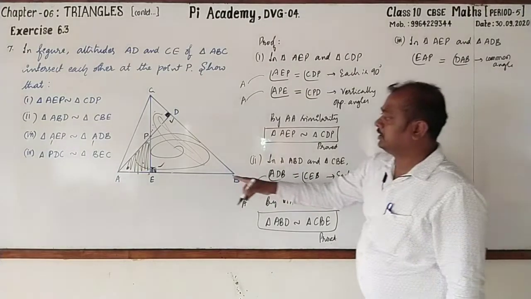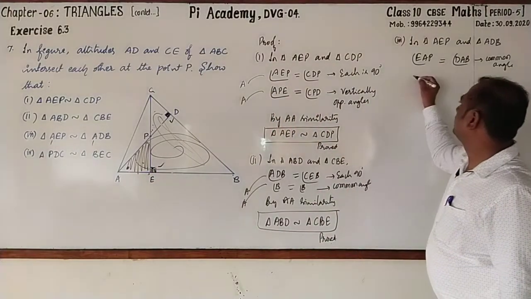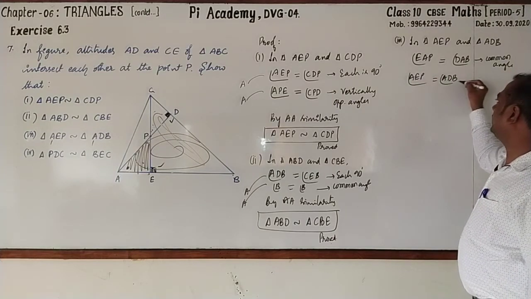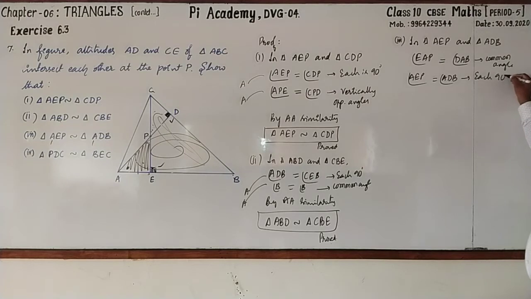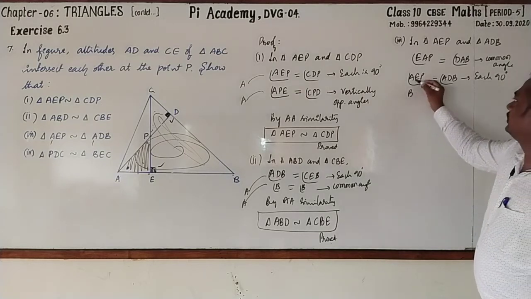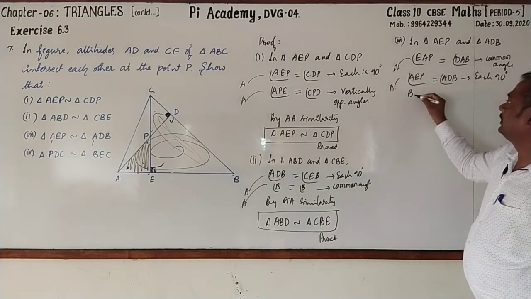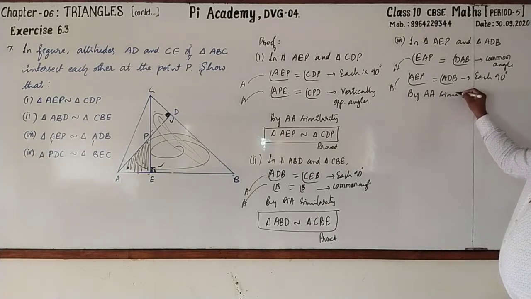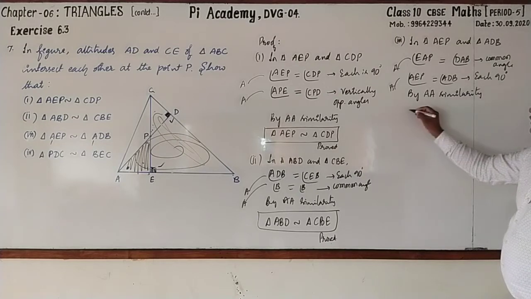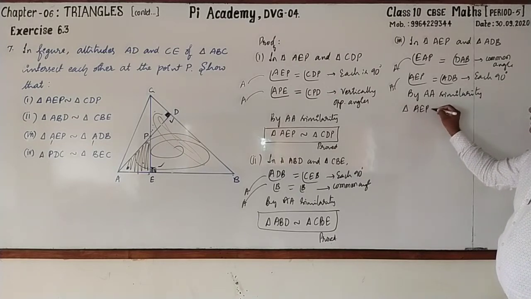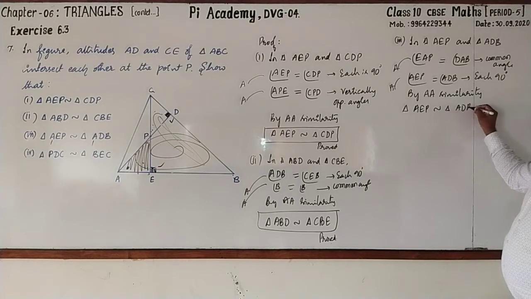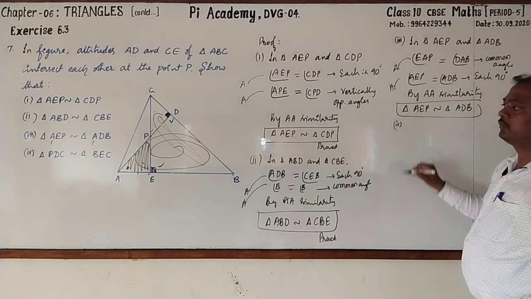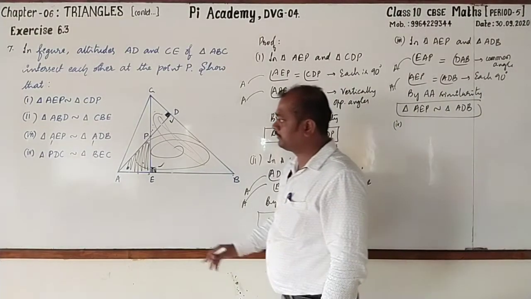Next, angle AEP is 90 degrees. Even angle ADB is also 90 degrees. So each is 90 degrees. Here also you can use the AA similarity criterion. By AA similarity, we can write triangle AEP similar to triangle ADB. Followed?